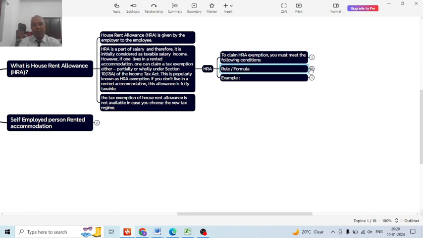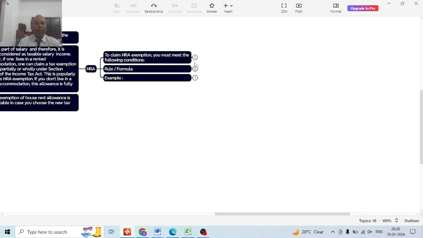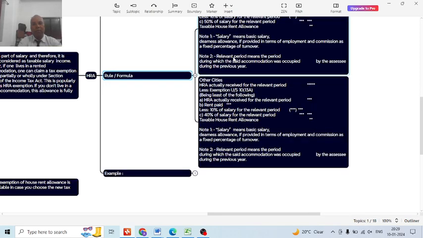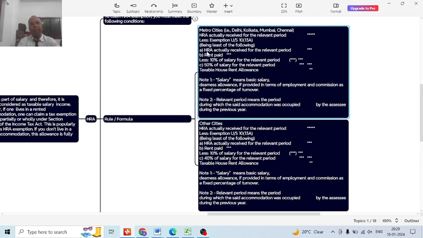Now, what is the formula and how is it calculated? How will the HRA exemption be calculated? There are two types. One is the HRA, the house rent allowance received by the employee.